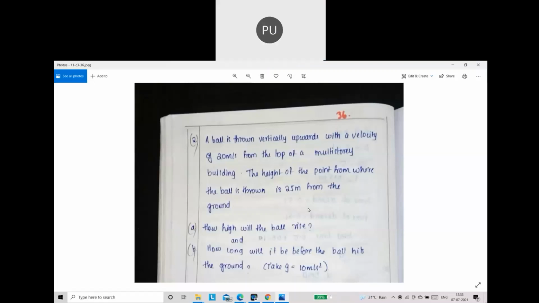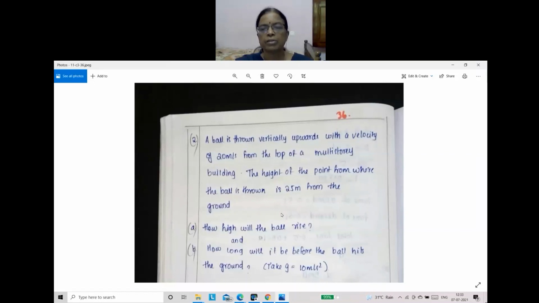S in that. Which formula will you use, children? V square is equal to U square plus 2AS. Yes. Find out, all of you find out. V square equal to U square plus 2AS. Children, do it. Take G minus 10.